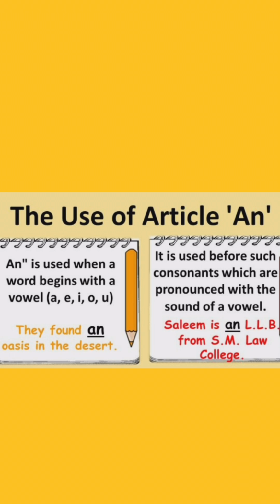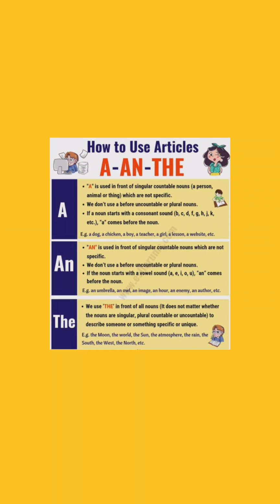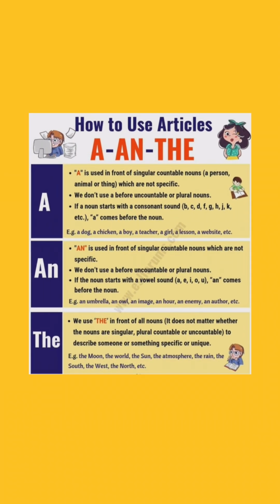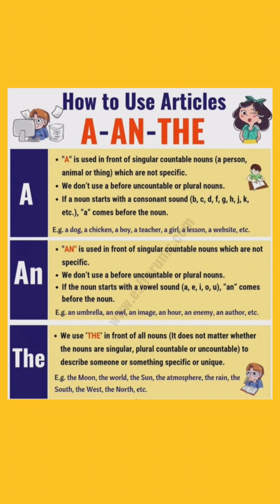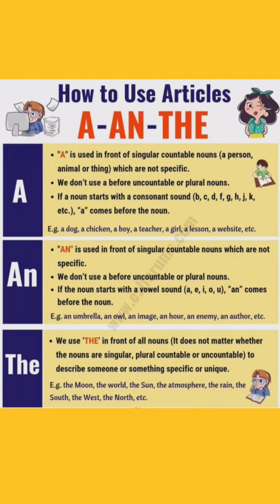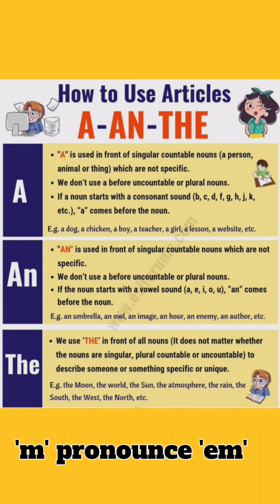The following words begin with a vowel but not with a vowel sound. For example, a university, a unicorn, a European. So here a is used as these are associated with a consonant sound, though they begin with vowels. On the other hand, with the following words, an is used although they begin with a consonant. For example, an honest man, an hour, an MLA. An is used before abbreviations such as MP, MBA, IAS that begin with a vowel sound, as M is pronounced "em".